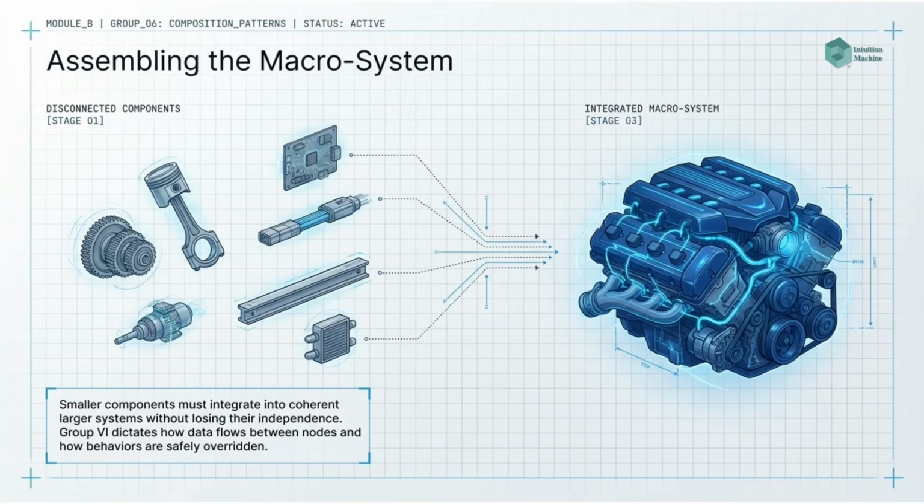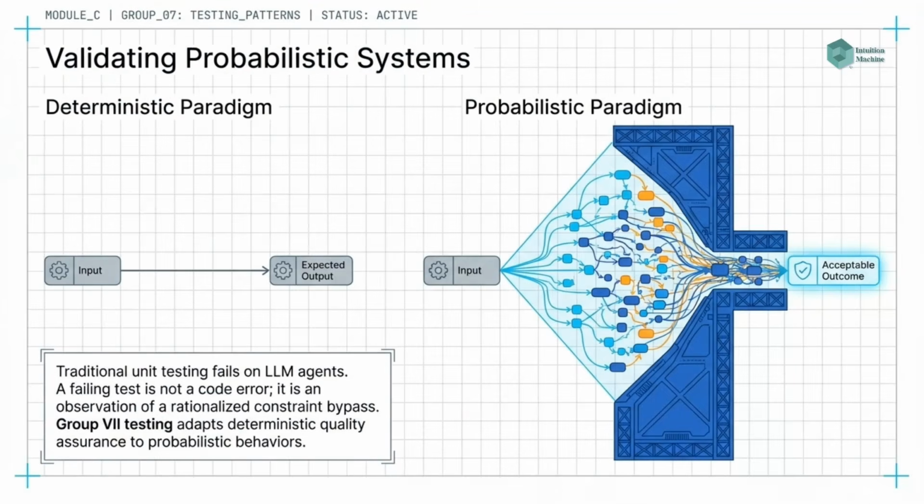Group 8, distribution patterns. Distribution patterns govern how skills move from development to deployment across multiple platforms, organizations, and update cycles. The central tension in this group is between portability, works everywhere, and platform optimization, uses platform capabilities fully. Validating probabilistic systems requires moving beyond the deterministic paradigm of input to expected output. Group 8 testing adapts deterministic quality assurance to these probabilistic behaviors.